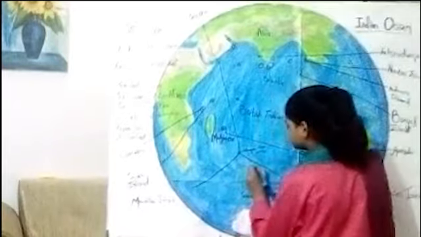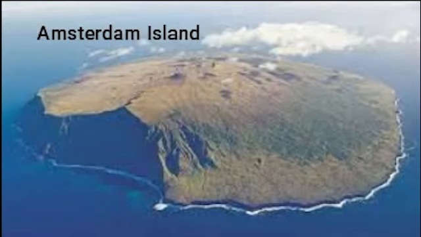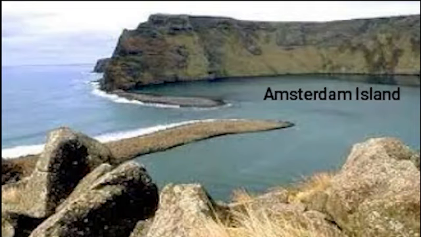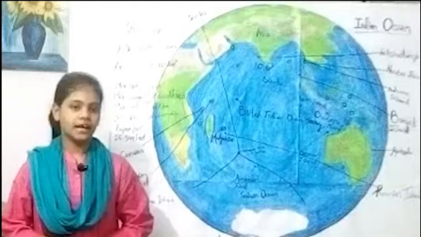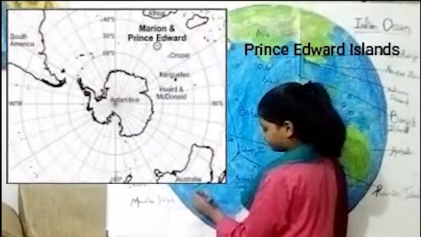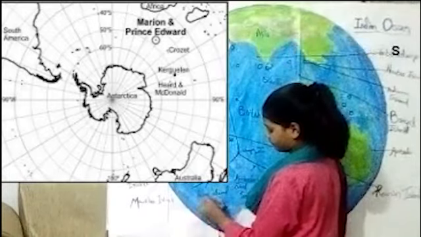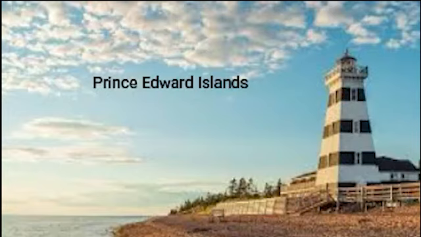It is here. Amsterdam Island is a small French island territory that is situated in the southern Indian Ocean. Edward Island. It is here. Edward Islands are 2 small uninhabited islands.